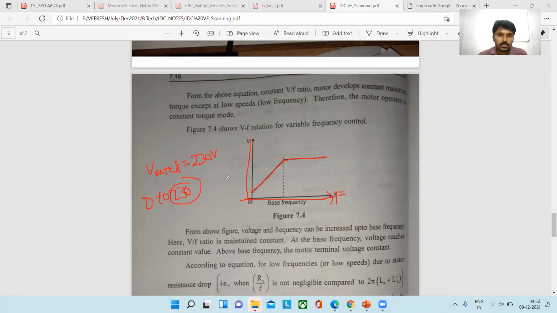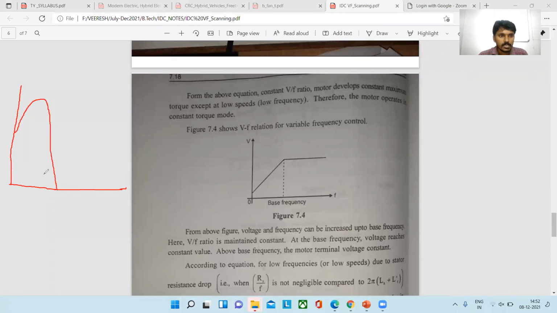So whenever this voltage reaches the maximum value, the voltage becomes constant. Clear? But the frequency still increases. So why are we discussing this topic here? Here you can see, because we are drawing the waveform like this, the speed torque characteristics.